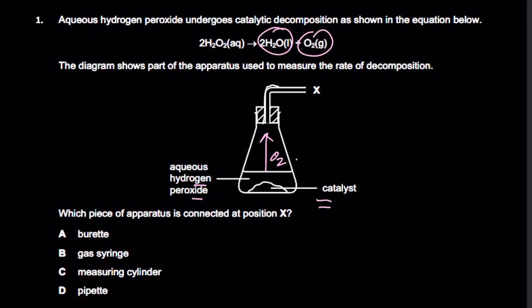The diagram shows part of the apparatus used to measure the rate of decomposition. Which piece of apparatus should be connected at X? We've studied this experiment a gazillion times. You need to connect a gas syringe right here in order to basically collect this oxygen gas. So gas syringe is B. A is wrong. A burette is used in titrations, to measure the volume of solutions in titration, be it an acid, be it a base.